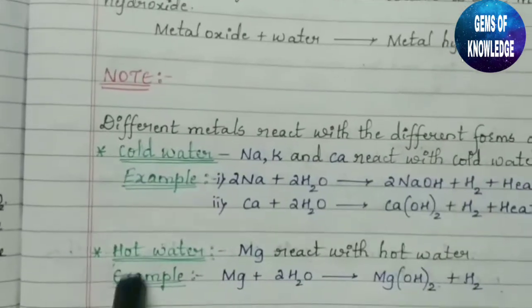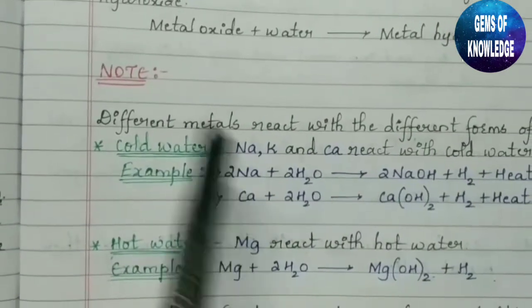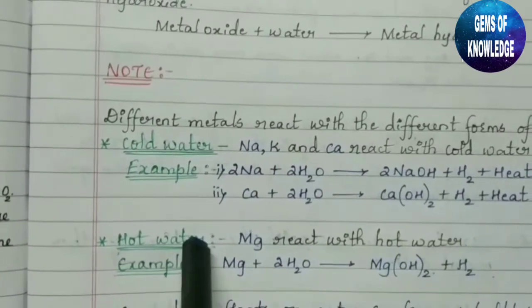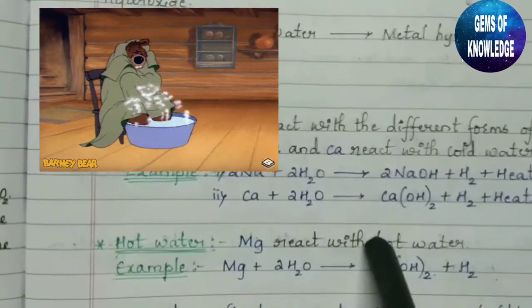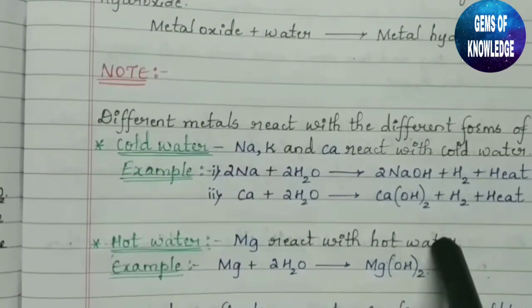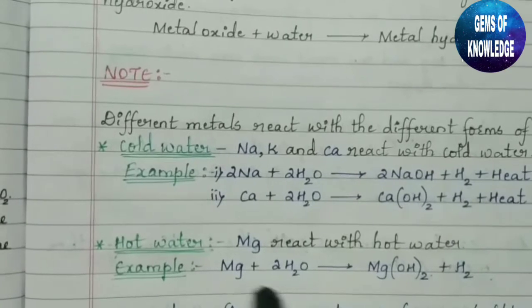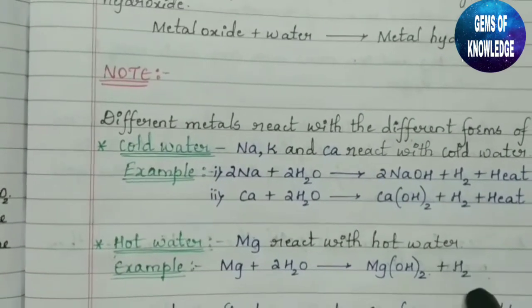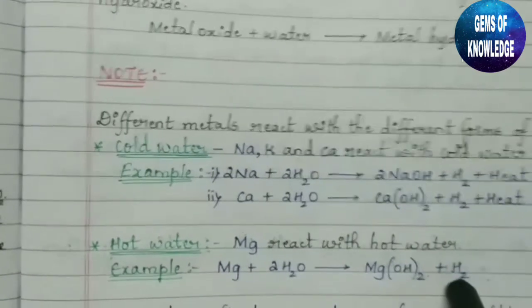Okay, so next, coming to the hot water. Cold water we have learned. Now we need to learn about the hot water. So Mg reacts with hot water. Mg is nothing but magnesium. This is the only metal which reacts with the hot water. Mg plus 2H2O will give us Mg(OH)2 plus H2. Hydrogen gas will be liberated.